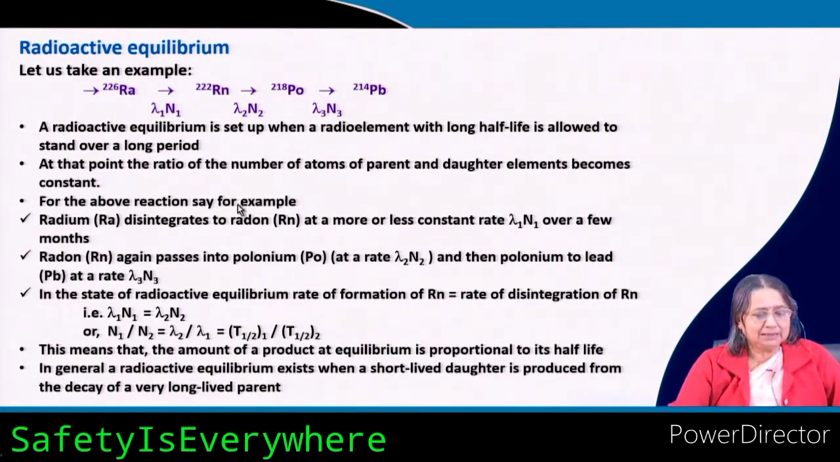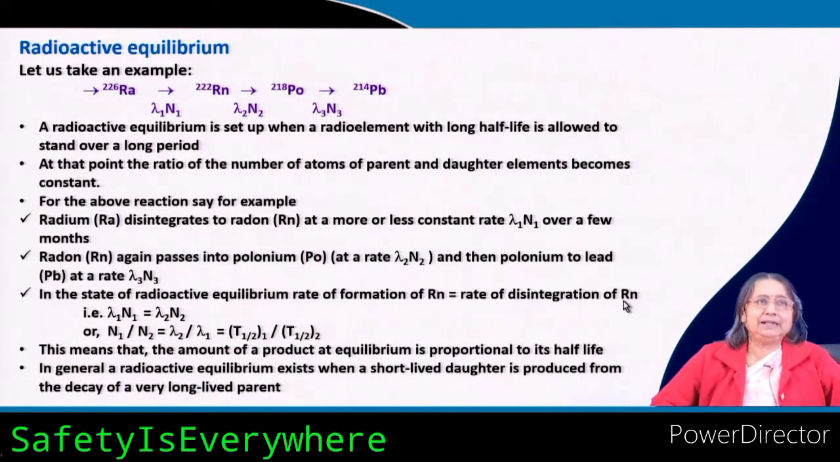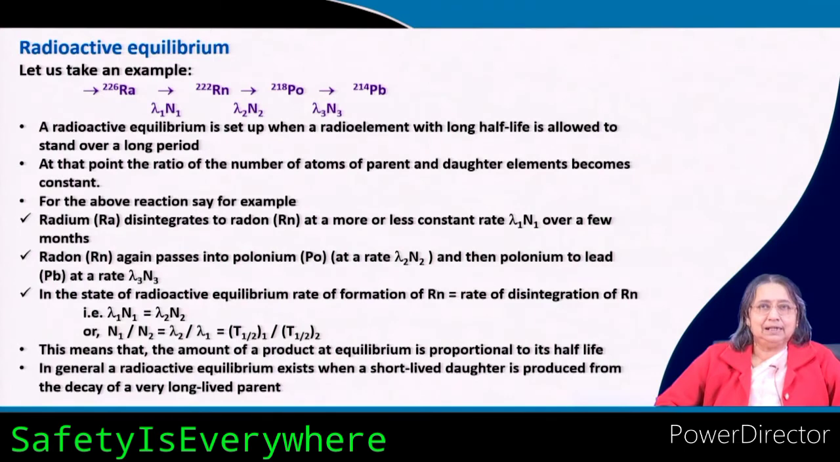For the above reaction, say for example, radium disintegrates to radon at a more or less constant rate lambda 1 N1 over a few months. Radon again passes into polonium at a rate lambda 2 N2 and then polonium to lead at a rate lambda 3 N3. So, in a state of radioactive equilibrium, the rate of formation of radon is the same as the rate of disintegration of radon. Means at equilibrium there is no change. The rate at which radon is formed, at the same rate it is disintegrated.